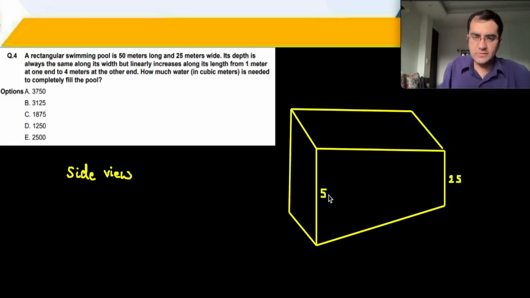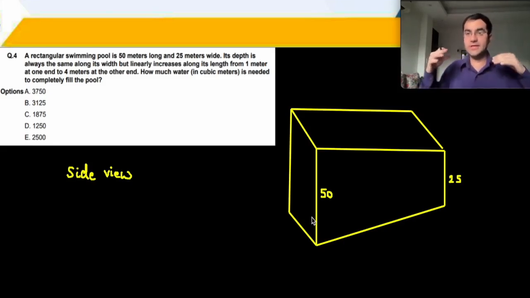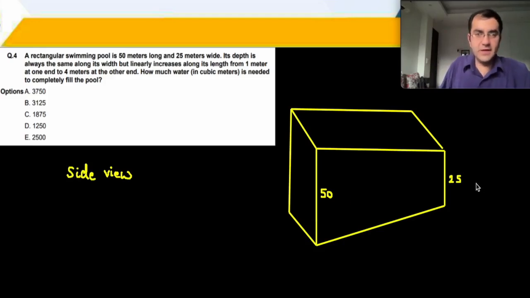So swimming is one of the most popular and effective exercises because it's one of the few sports जिसमें each and every single body part is known to get flexed and exercised, right? 50 and 25 आया यहाँ पर, and that's not 50 and 25 actually. ये तो मुझे चाहिए from 1 meter to 4 meter. So you have 1 over here, 4 over here. The height changes along the length, so the length is 50 and the width is 25.